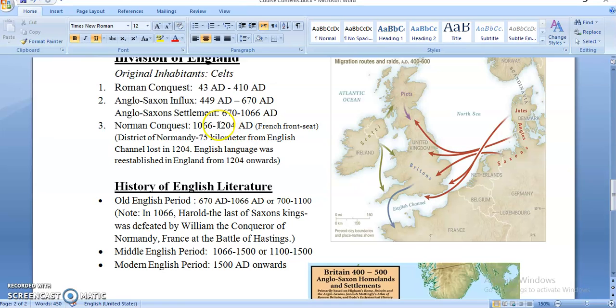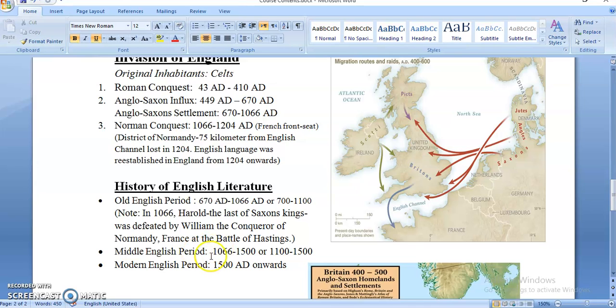Up to this date, 1204, it was French which held the sway, but from this onward it was English, Middle English. So up to 1500, we will talk about this period in which Chaucer was there, and Langland, Gower. Okay, these were some of the names.